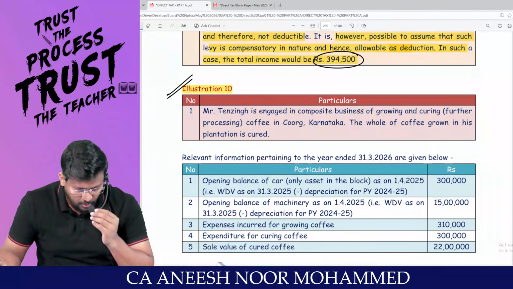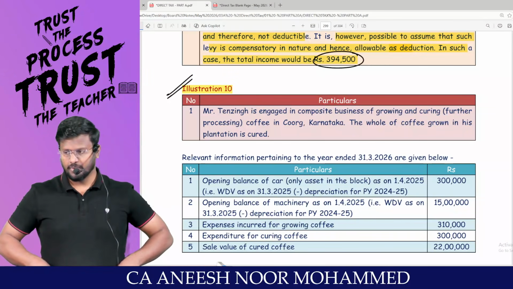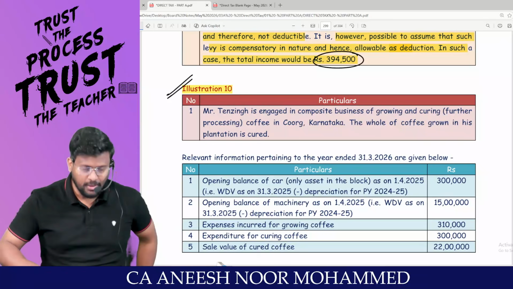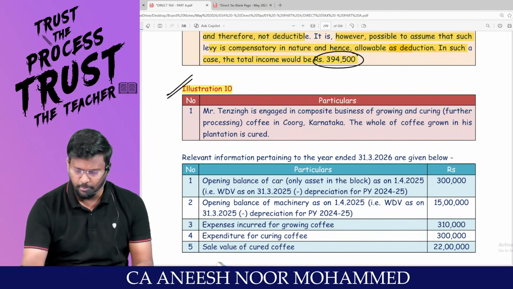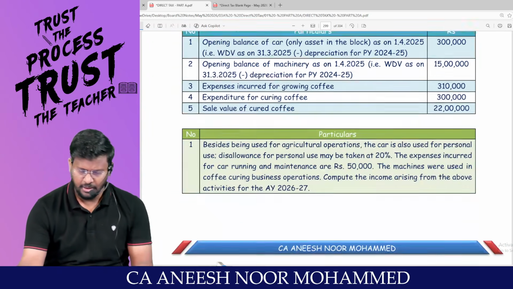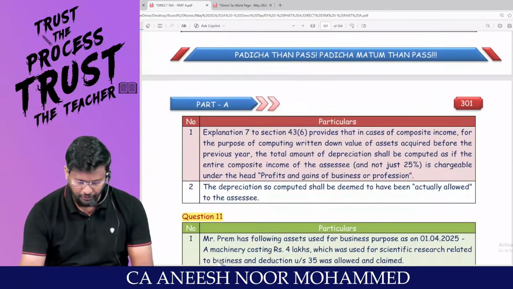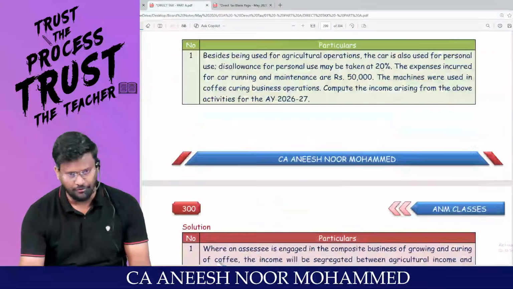Very happy morning to all. So we are doing the book back questions of the PGBP. In that, up to question number 9, we have solved. We can move into question number 10. Very easy question. Question number 10, we can knock it off. Question number 11, we can knock it off.